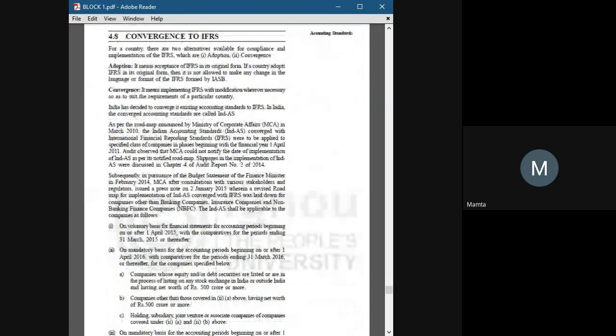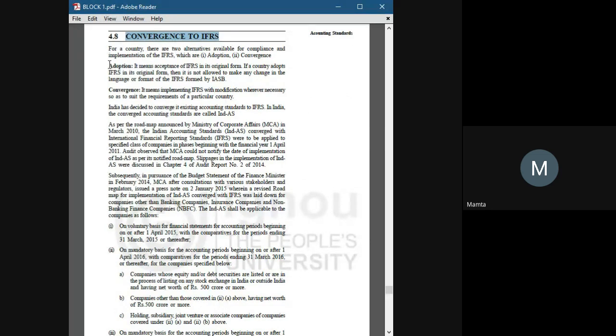Convergence to IFRS. See, for a country there are two options for compliance and implementation of IFRS. Okay, we as a country have two options. Either we can adopt these rules or we can converge. We can make some necessary changes in those rules and then adopt them. Either we can adopt them as they are, or we can modify them according to our needs and then apply them in our country.